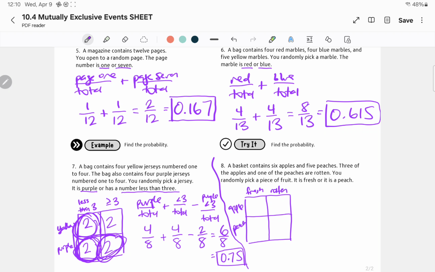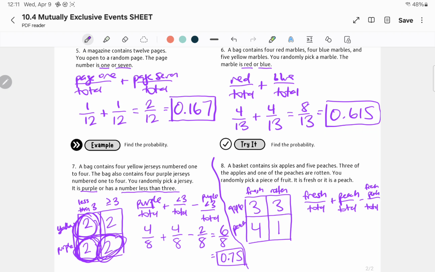So it says 3 of the apples are rotten. Yes, 3 of the apples are rotten. 1 of the peaches is rotten. And there's a total of 6 apples. So that means 3 must be fresh. And if 1 peach is rotten and there's a total of 5 peaches, there must be 4 that are fresh. Okay. So now it is asking if it's fresh or it's a peach. So let's do fresh over total plus peach over total minus the overlapping of fresh peaches